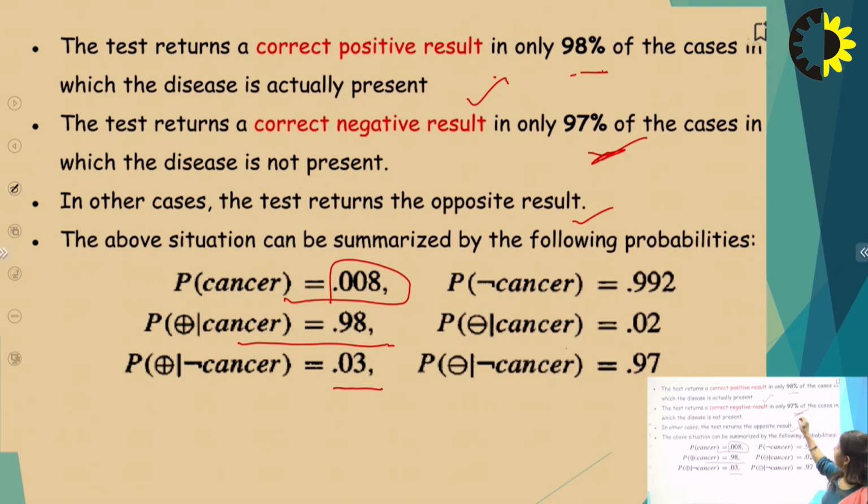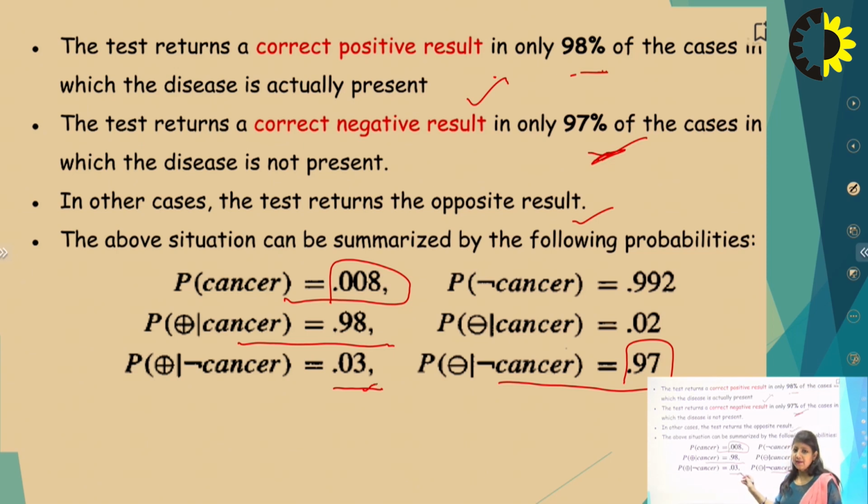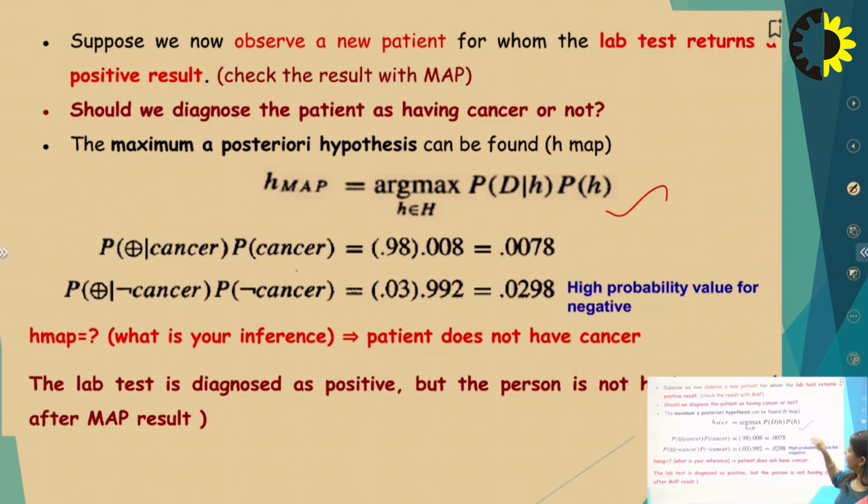Negative is 0.03. If the patient has no cancer, then the probability is 0.97, so we subtract from 1. And if there is no cancer, the probability is 0.992 in the negative case. In the positive case, given cancer, the probability is 0.98 and negative is 0.02. We can calculate it according to this problem, and we just have to apply this formula for finding the maximum a posteriori hypothesis.